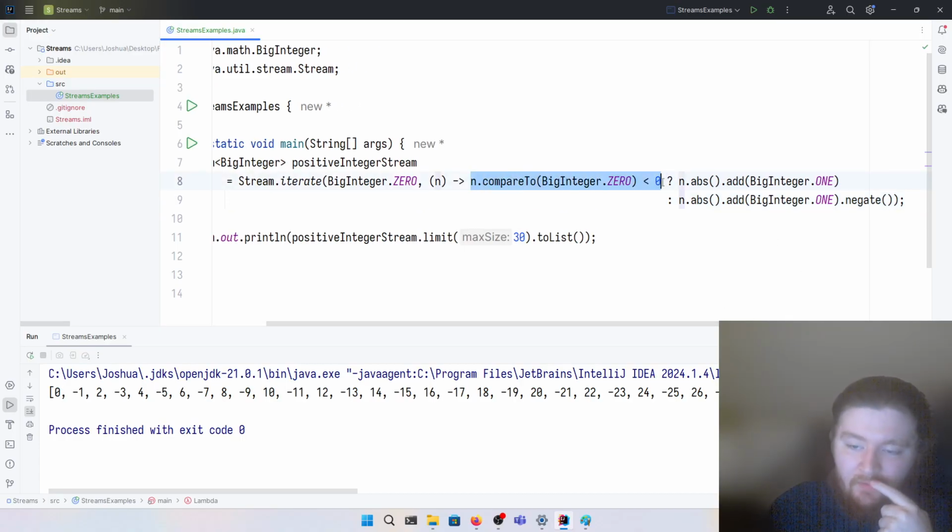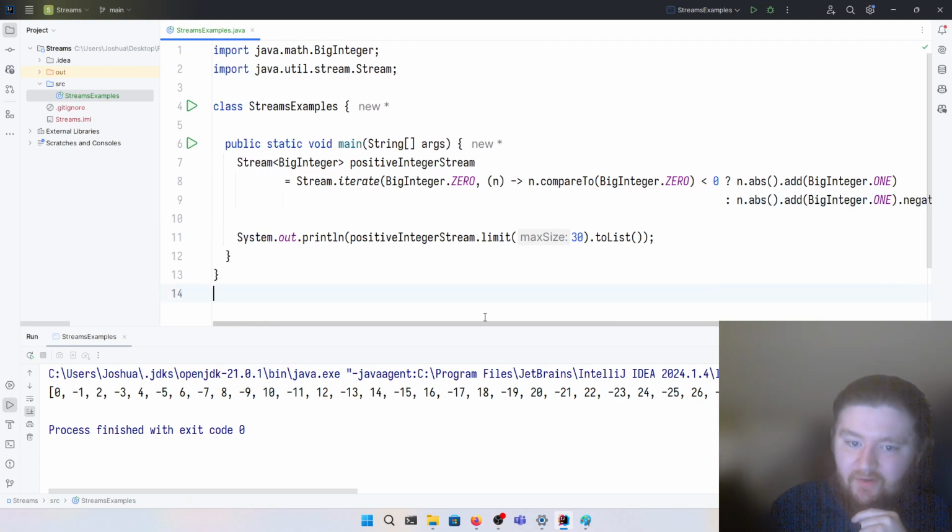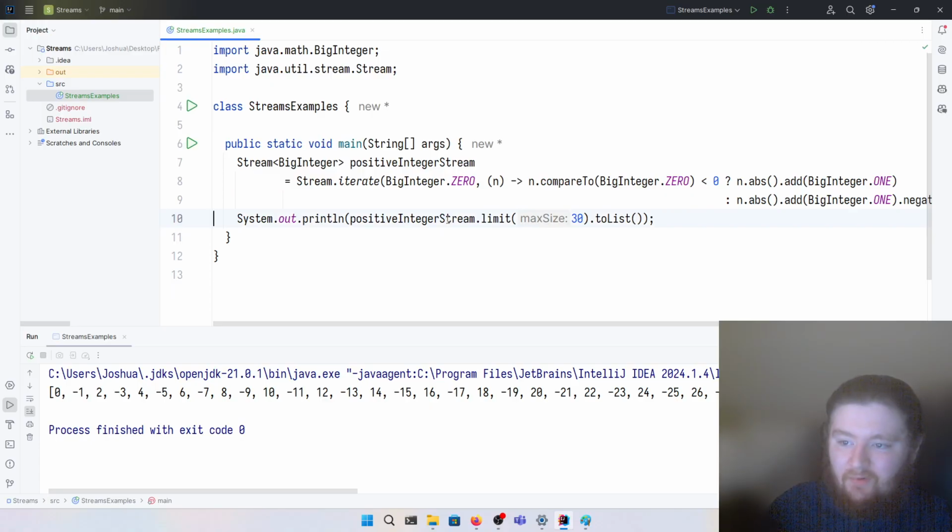If the number is less than 0, then we're going to take the absolute value of it and then add 1 to it. This will make it a positive number. If the number was previously positive, we're going to add 1 to its absolute value and then negate that to make it a negative number. Okay? So I realize that was a very sort of botched example, although not really.